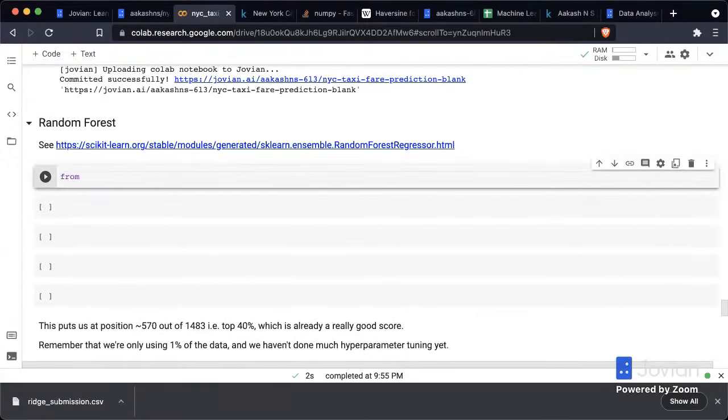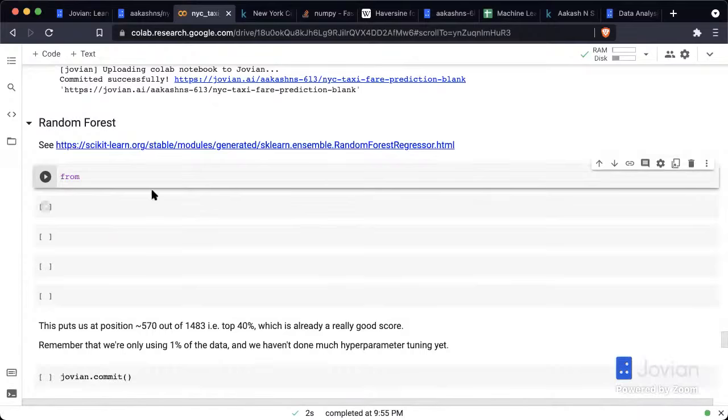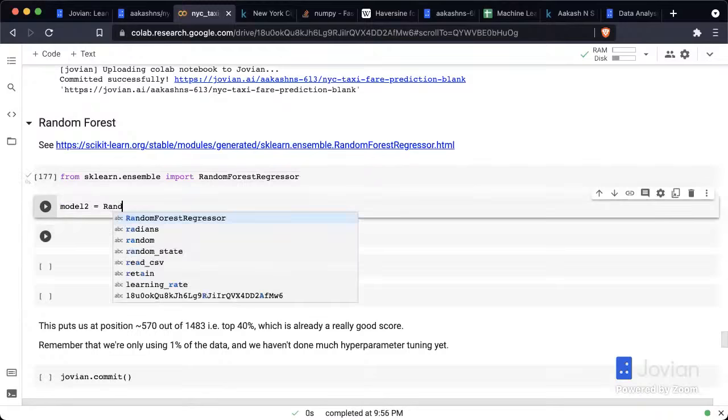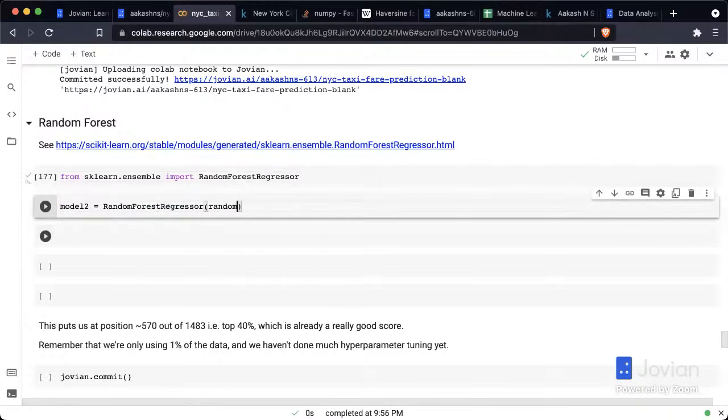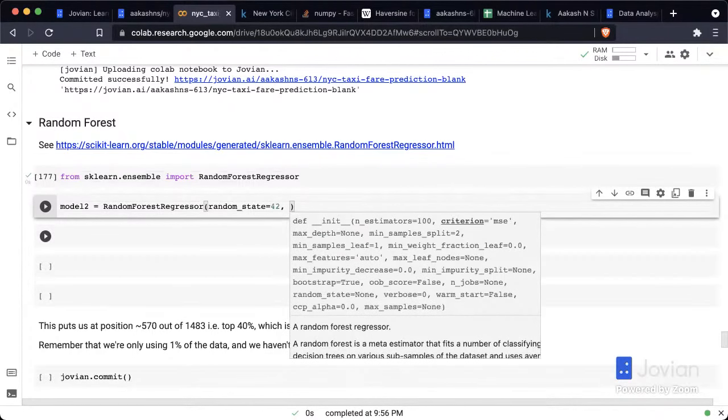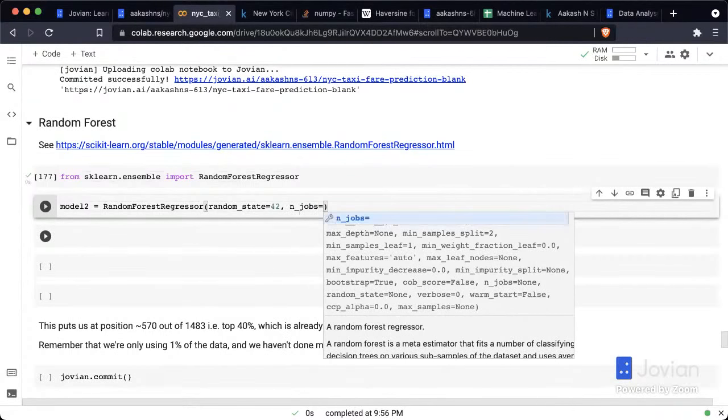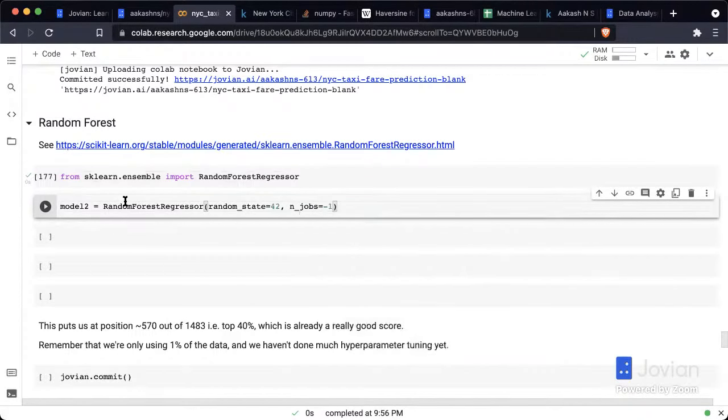So I'm going to import from sklearn.ensemble, I believe, import RandomForestRegressor. And then model 2 is RandomForestRegressor. And I'm going to set the random state to 42. And I'm going to set something to -1. Yeah, well, n_jobs. n_jobs is just the number of workers.